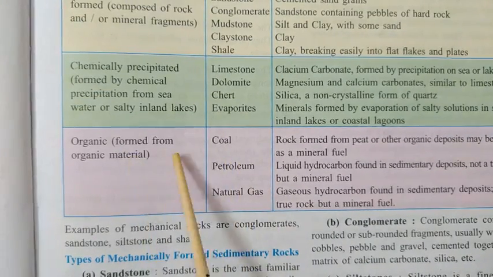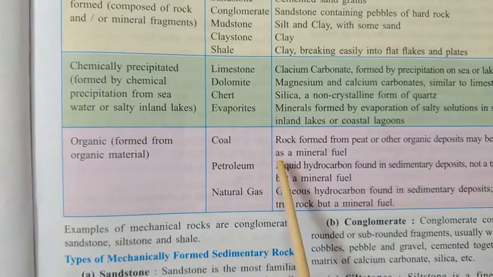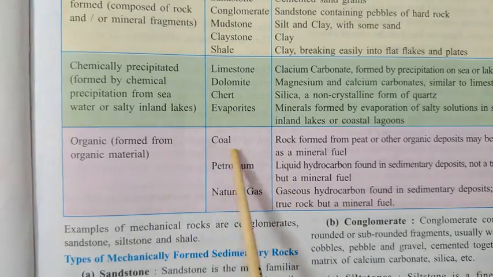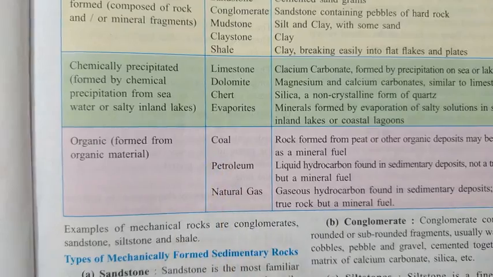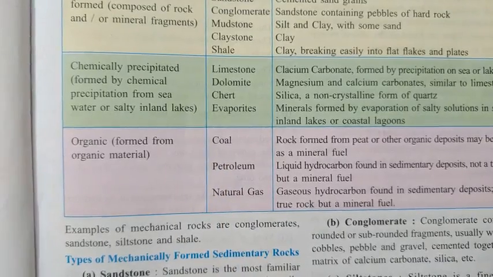So this is an organic process, and by that these rocks are formed. So coal is also one example of sedimentary rock.